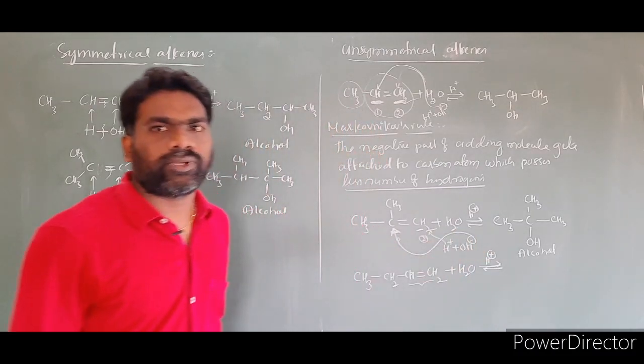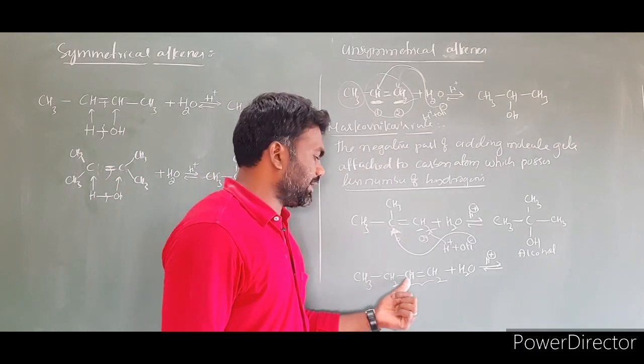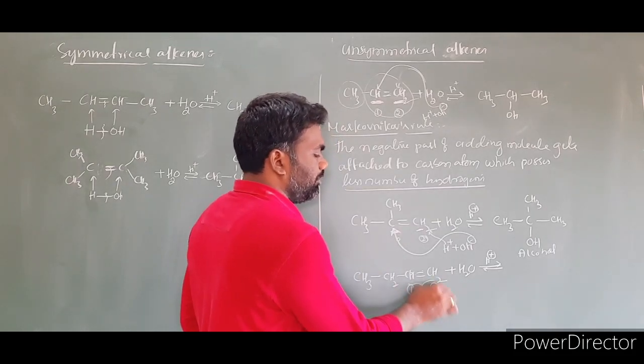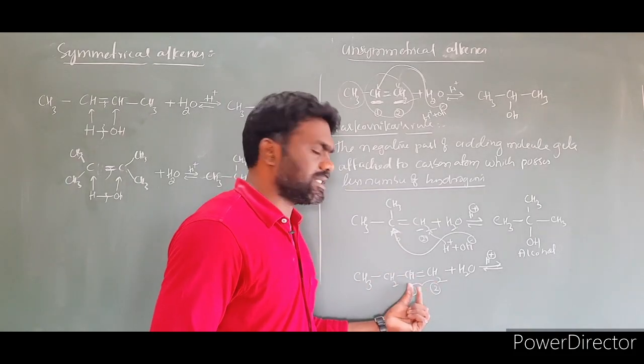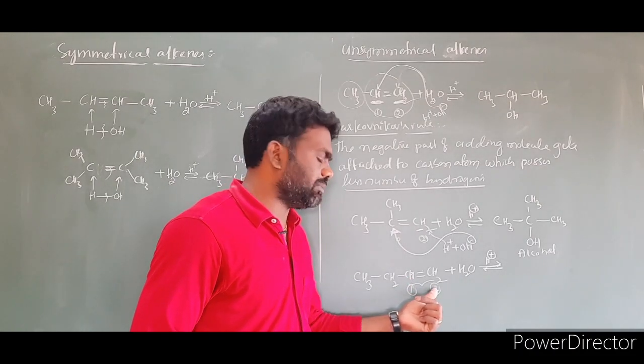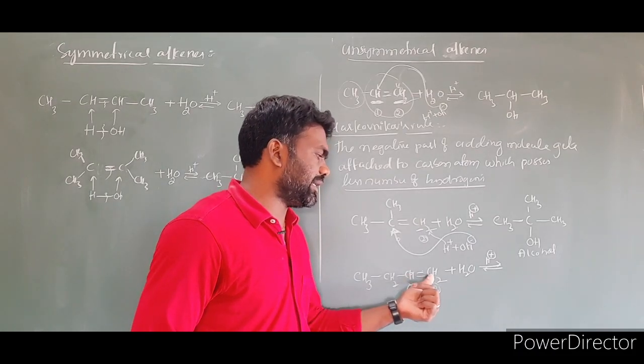According to the Markovnikov rule, count the number of hydrogens on the two carbons. The first carbon has only one hydrogen, and the second carbon has two hydrogens, so the first carbon possesses fewer.